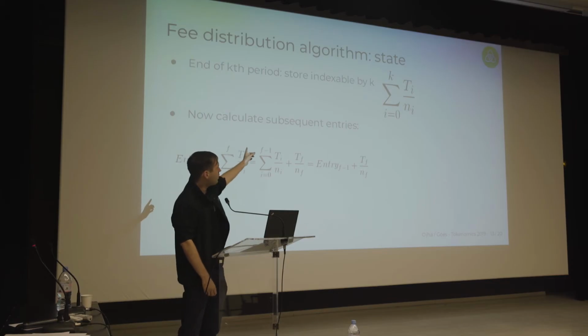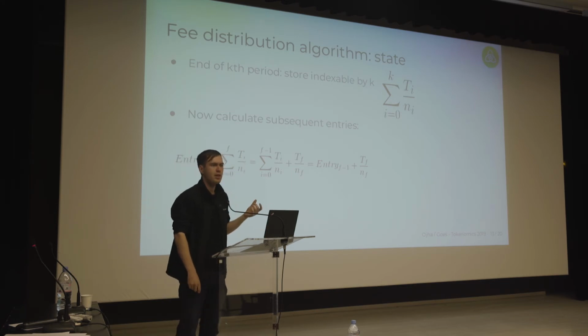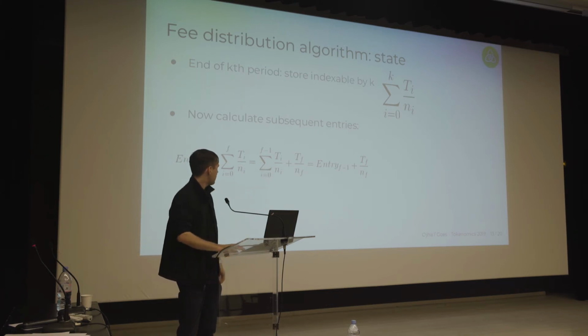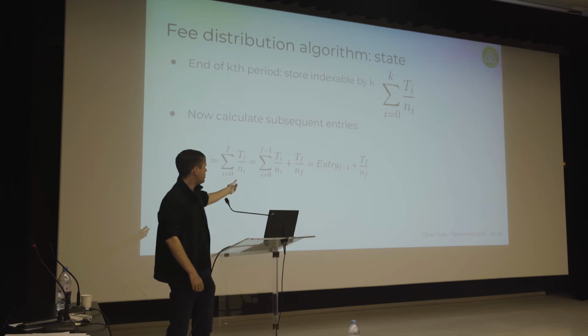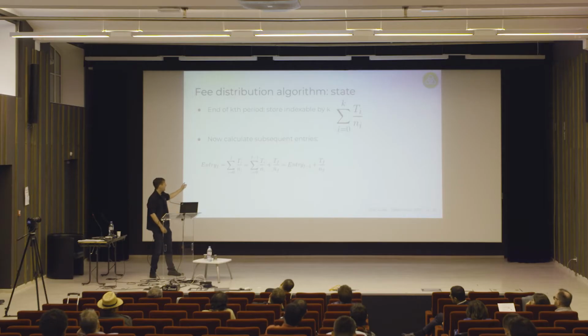So then we store for each validator at the end of some period k, indexable by k, this sum from i equals 0 to i equals k, so period 0 to period k, of the total amount of fees received in each period divided by the amount of stake delegated to that validator in that period. Then whenever that amount of stake changes, we can easily calculate the subsequent entry without storing all of them historically, by simply dividing the current amount of accumulated fees, which is just kept as a separate variable, by the current amount of stake delegated to the validator, and adding that to the previous entry.